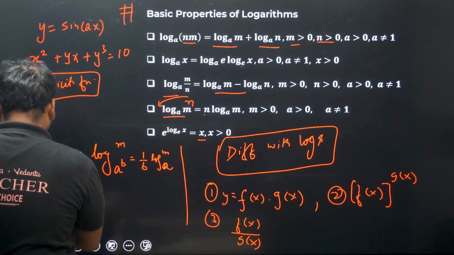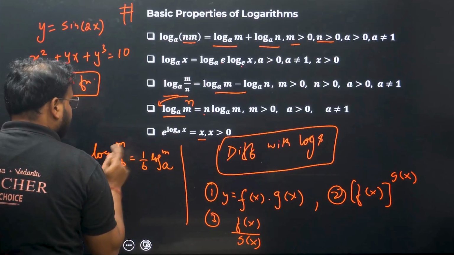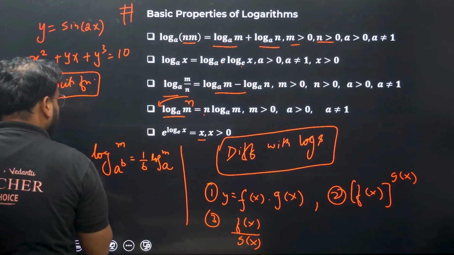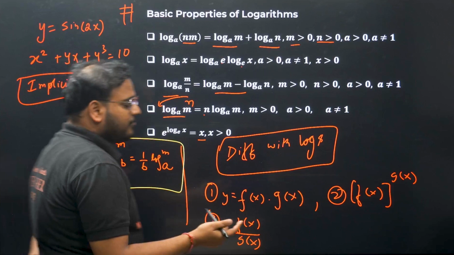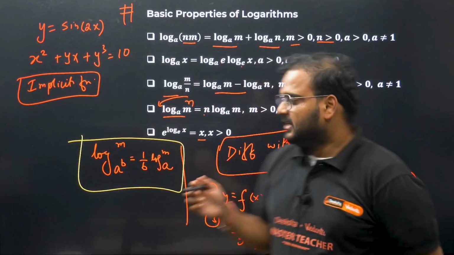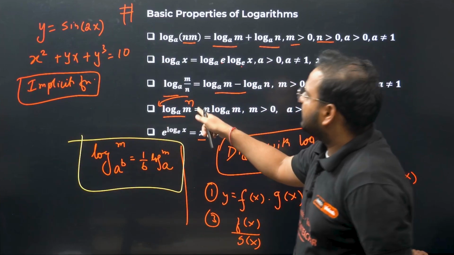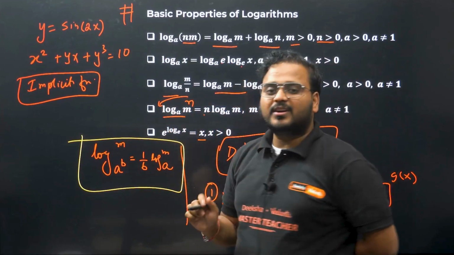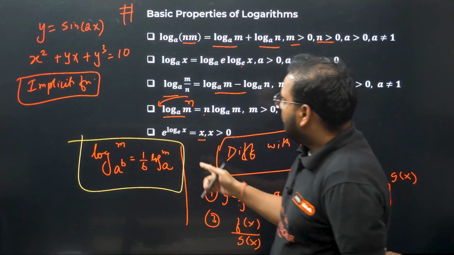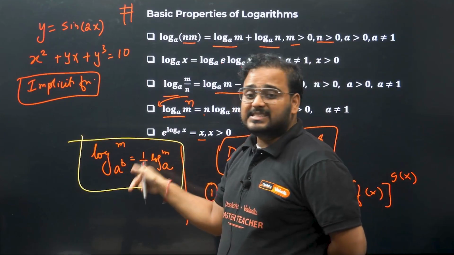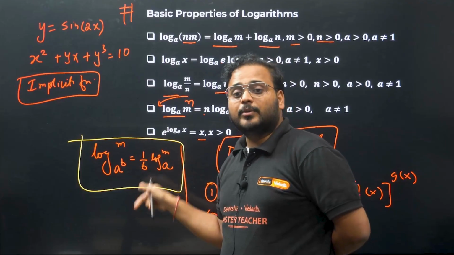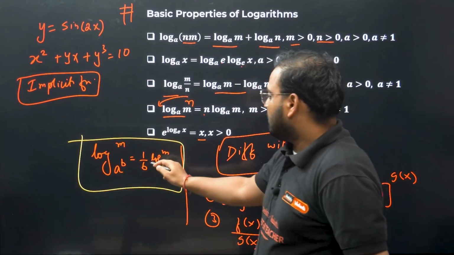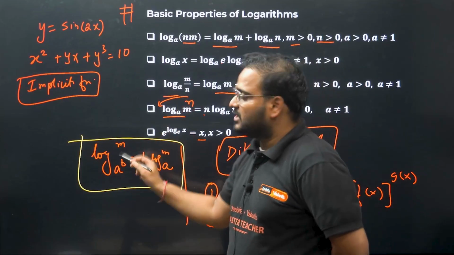Usually in board style questions this doesn't come, but if they ask you sometime, you should know the property. If the power is on the number, like m power n, then this value comes as the coefficient in the numerator. Whereas if the power is on the base, a power b, that comes as the coefficient but in the denominator: 1 by b. So please note this down as well.